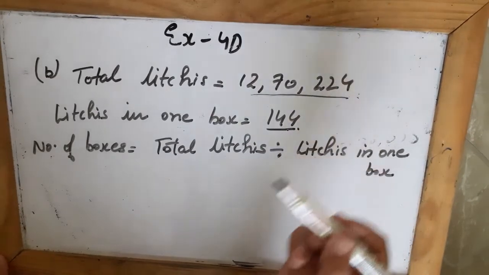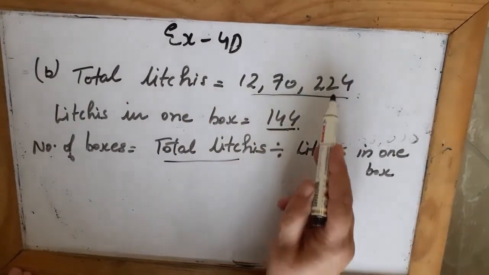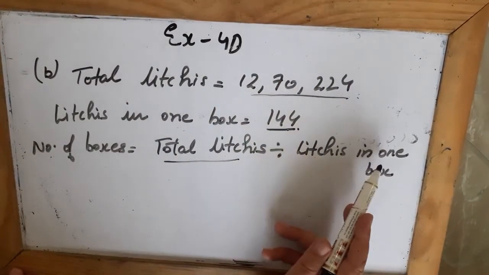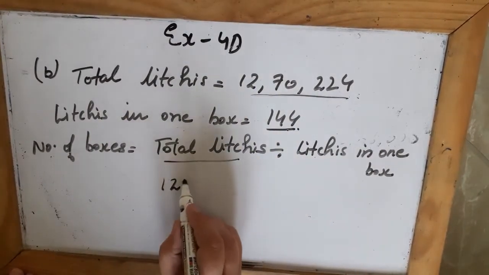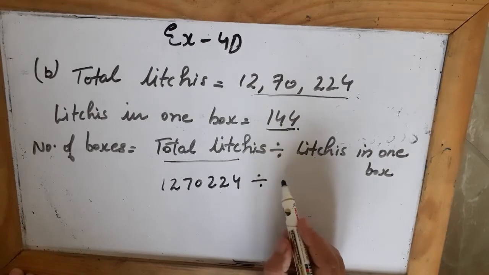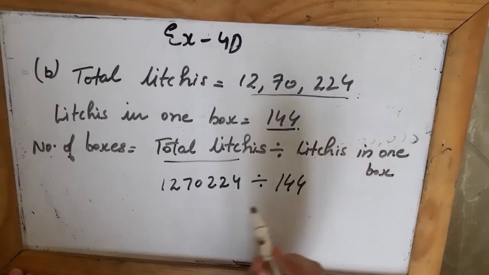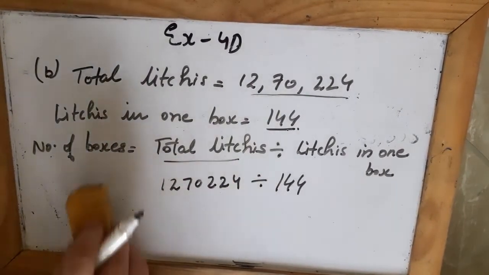So do you remember the question number 5 B part, where the shopkeeper had 3,000 rupees and he was to buy the number of toys? So how many toys? Total amount divided by the amount of one toy. So here total lychees are this much, and if I divide with the lychees that are there in one box, I will get the number of boxes. So in this sum we have to divide the total number of lychees divided by the lychees that are in one box. So divide them and you will get the answer. So let's divide and see.